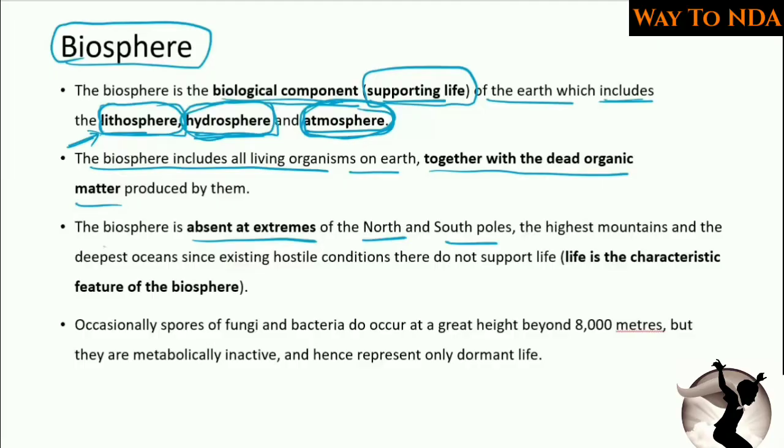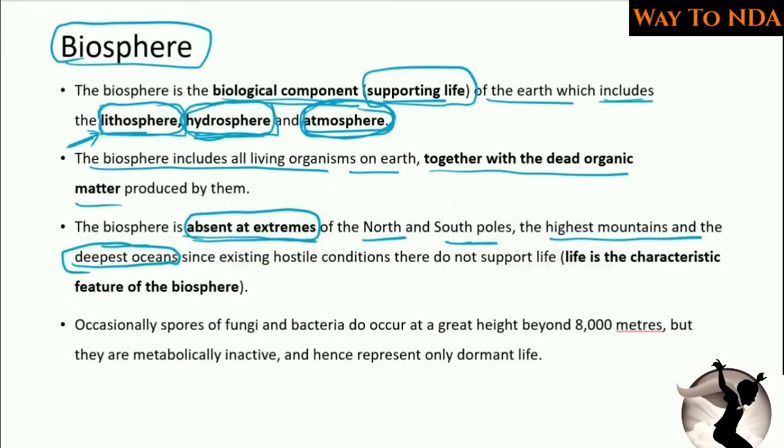So that is the reason biosphere is absent at extremes in the North and South Poles, and also at the highest mountains and the deepest oceans, because in these places also it is not possible to survive. So you will not find biosphere in the highest mountains as well as the deepest oceans, as well as the North and South Pole, because these are extreme areas and they do not support life. Since hostile conditions exist, they do not support life. So this is the reason you will not find the biosphere.